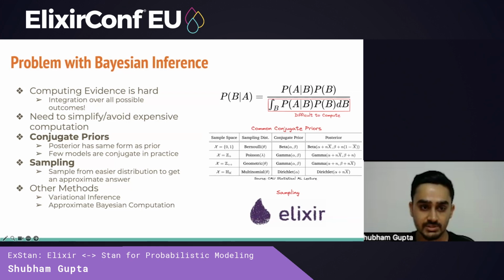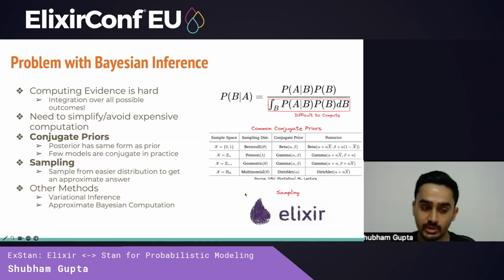These are essentially just a special combination of distributions for likelihood and prior, such that the posterior will have the same form as the prior. So, for example, if you use a Bernoulli distribution to represent your likelihood and you use a beta distribution to represent your prior, your posterior will also be a beta distribution with different values.